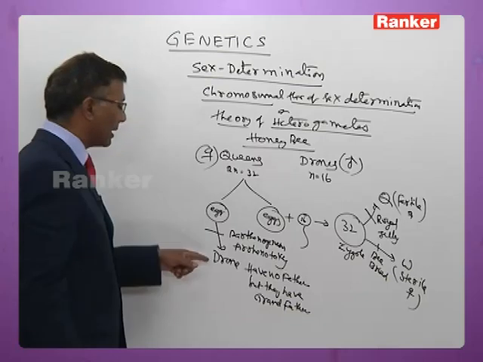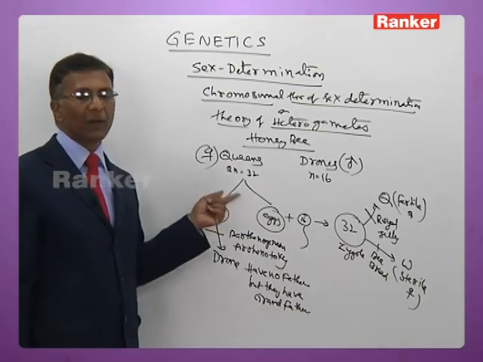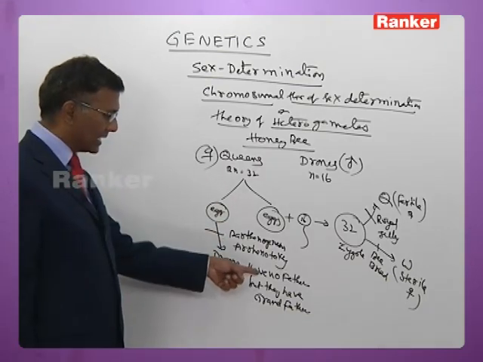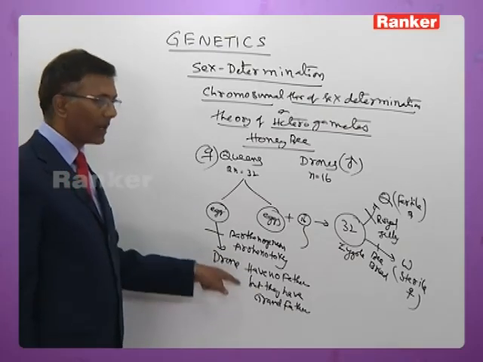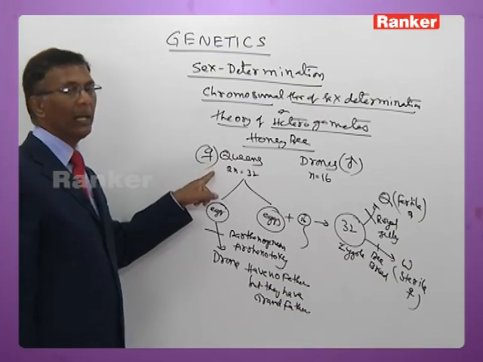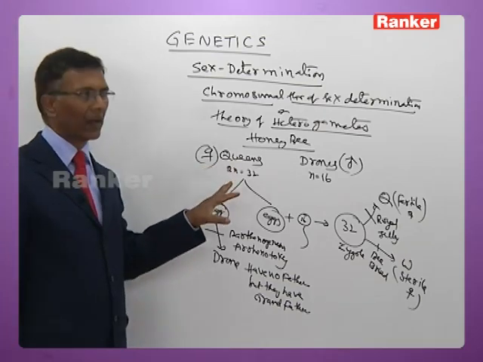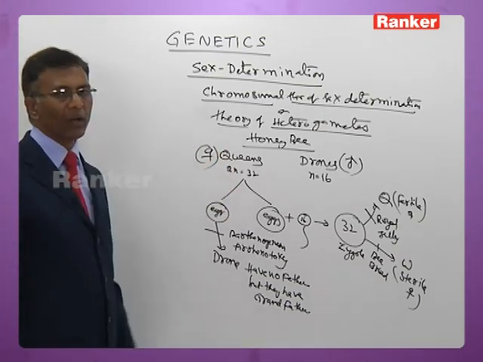It is fancifully stated because this ovum does not fuse with the sperm, so there is no involvement of a father. However, it has a grandfather because this ovum is produced by the queen, who has both mother and father. So that is sex determination in the case of honeybee.